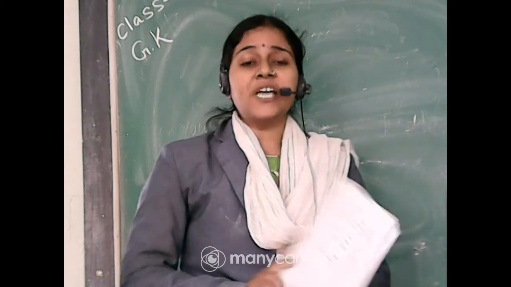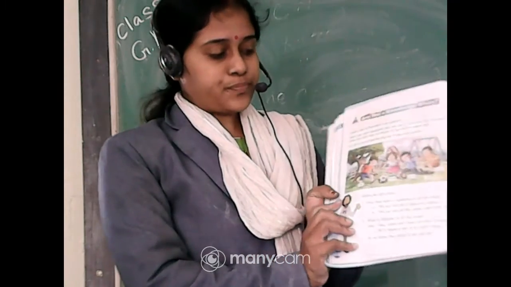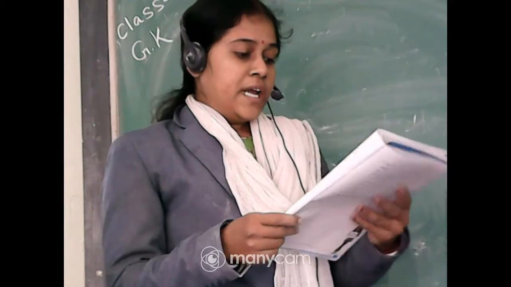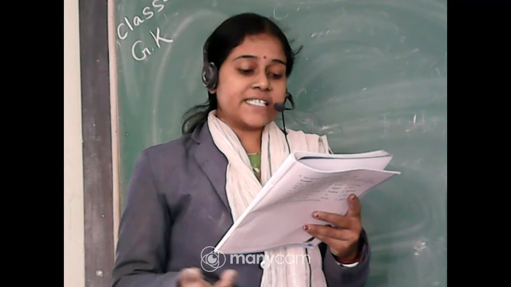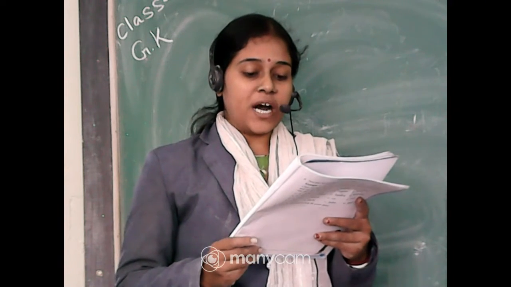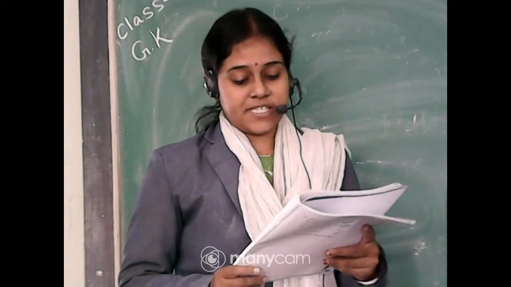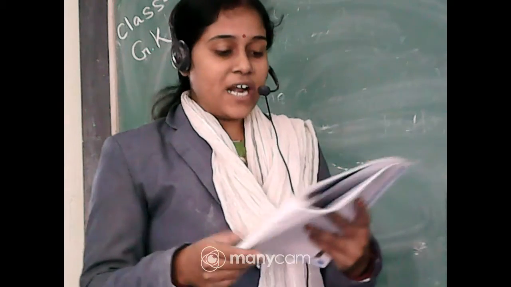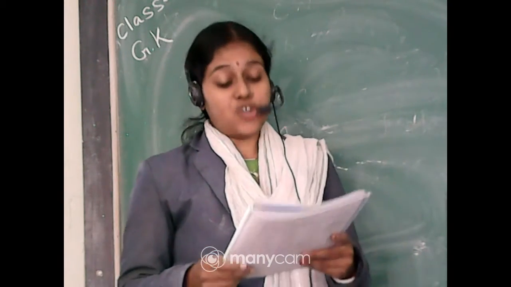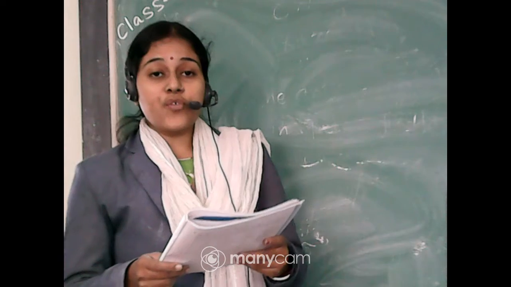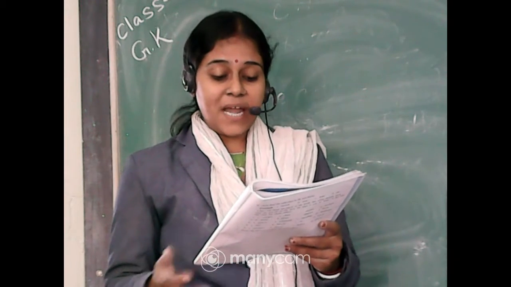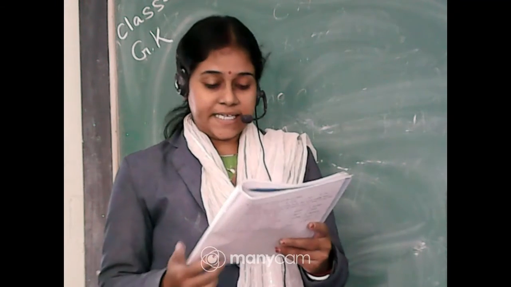Now, there is a picture in your book. Number A, let us try to find out the odd one in this set of names. There are 4 boys and girls playing football in a park or garden.